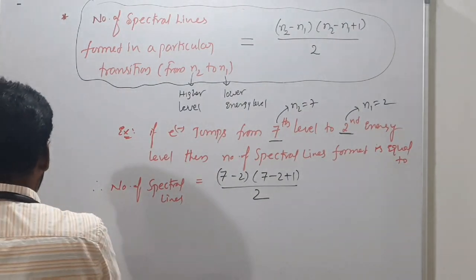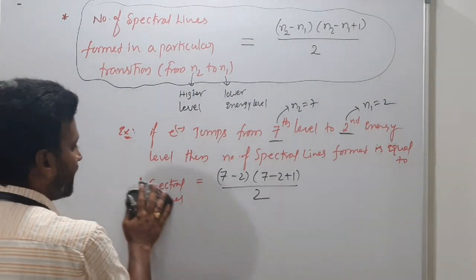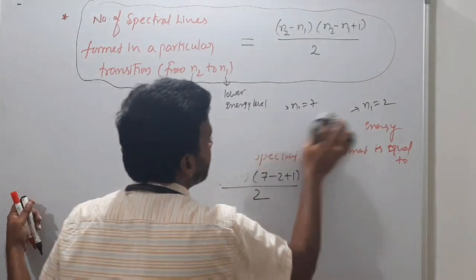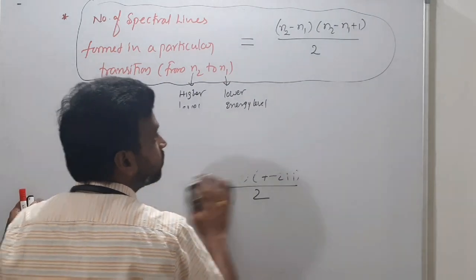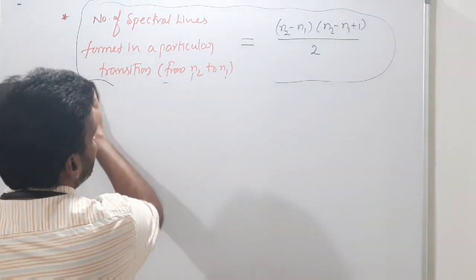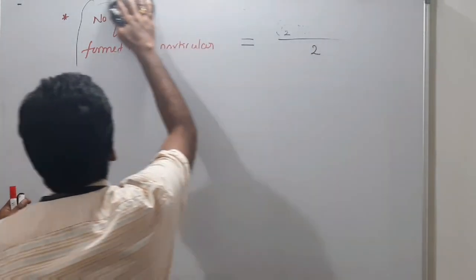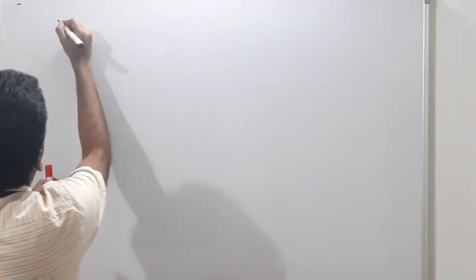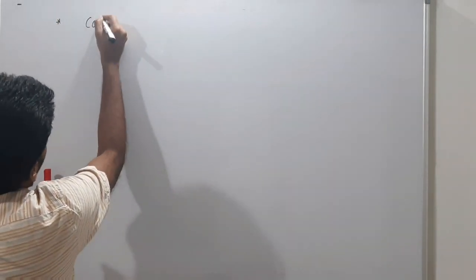Understood? So what's the formula to calculate the number of spectral lines? N2 minus N1 into N2 minus N1 plus 1 by 2. This is the formula to calculate the number of spectral lines. Okay, sir?